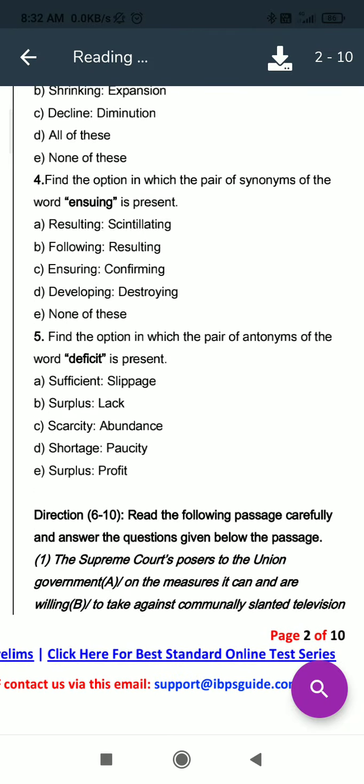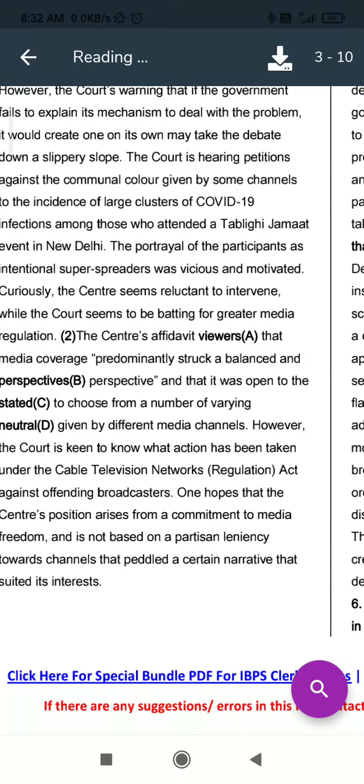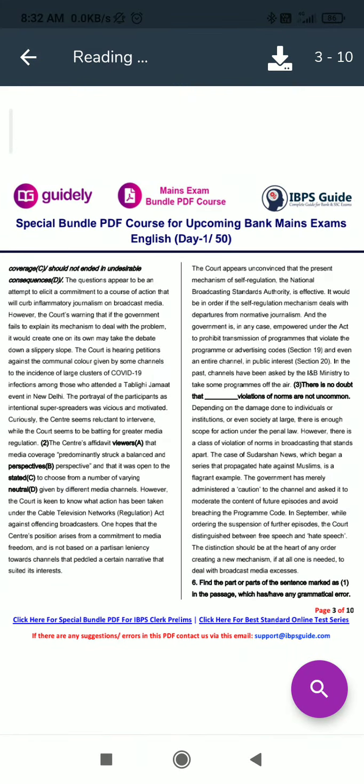And now we will move to the passage which is given here, and as we can see that this is a long RC, so we will not read it fully. Okay, first we will check the questions.